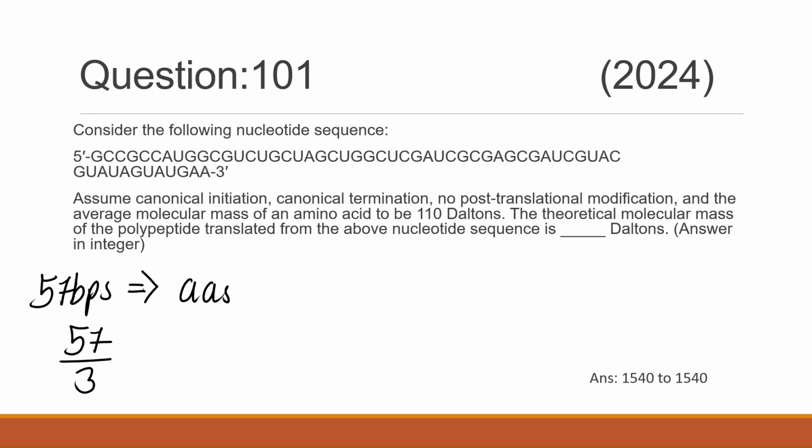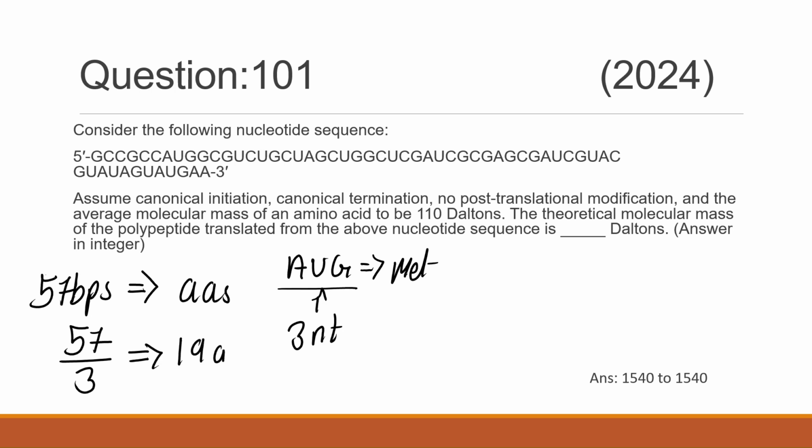I'll tell you by using an example. AUG, which is also a start codon, codes for methionine. So this AUG, one codon, has 3 nucleotides. Therefore, you have to divide by 3. So 57 base pairs divided by 3, you will get 19 amino acids. So this is the 19 amino acids polypeptide.